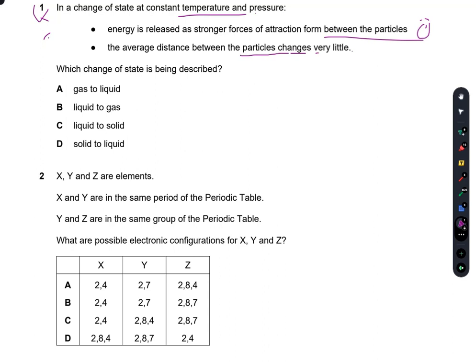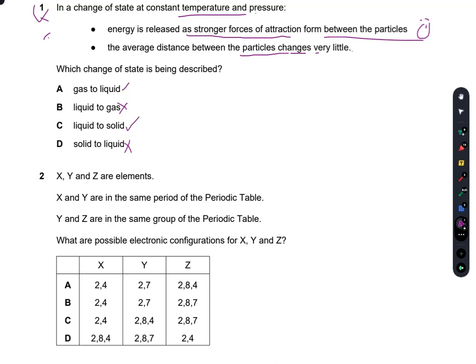Energy is released as stronger forces of attraction form, so it means that the particles have come together, not apart. So B is incorrect. Similarly D is also incorrect because the particles have now been formed with stronger forces of attraction. So it can either be A or C.